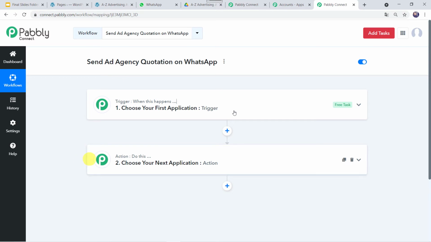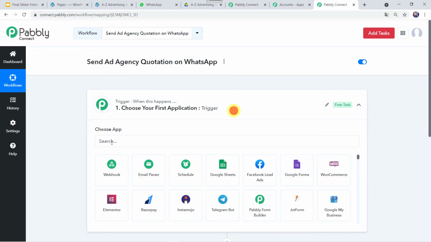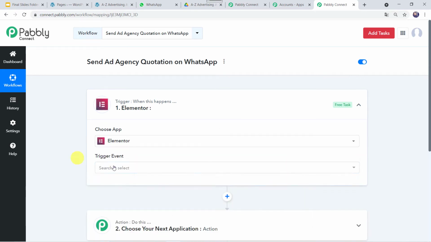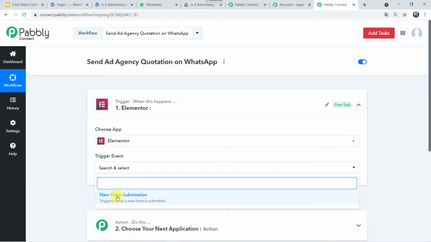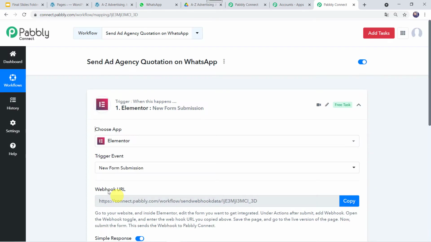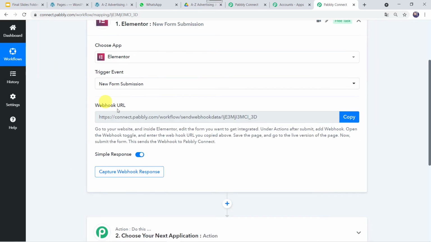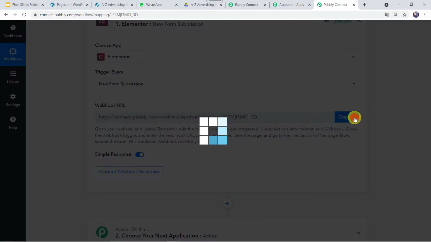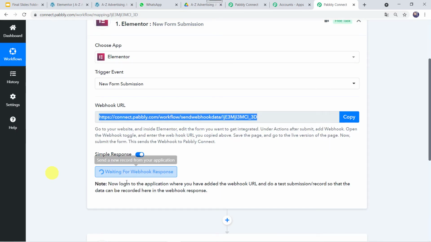So in the trigger application, we are going to select the application name as Elementor Form. In the trigger event, we are going to select New Form Submission. Now here, we can see a webhook URL is displayed. We are going to simply copy this webhook URL from here. Now here, we can see that Pabbly Connect is waiting for the webhook response. For that, I'll just take you to my website page which I have already created.